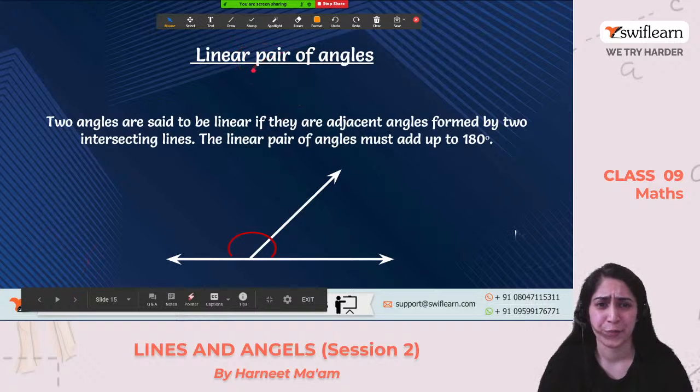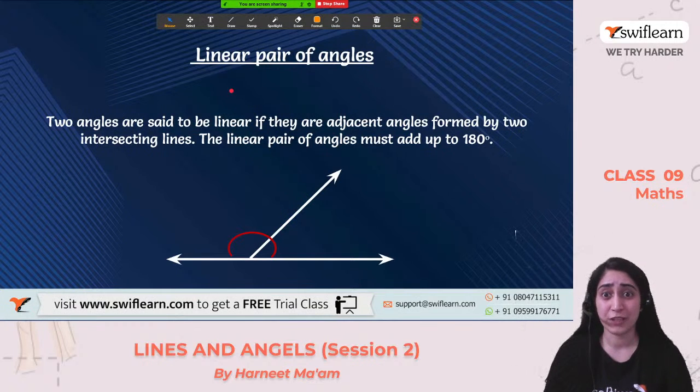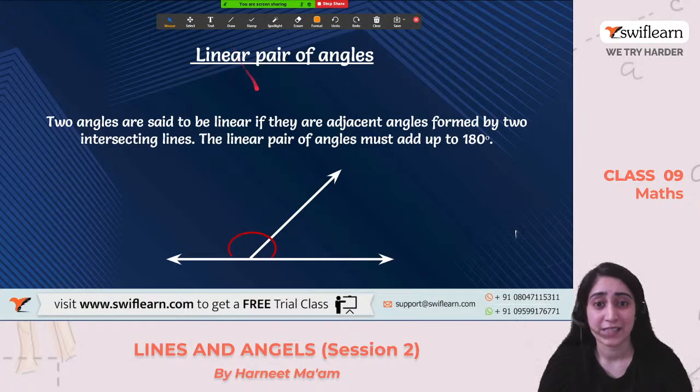Now linear pair. See, linear pair of angles, what is it? Now, ma'am, what is a linear pair? You will be confused, so many different types of angles. Don't be. It's very simple. Just like supplementary angles that sum up to 180 degrees. Two angles are said to form a linear pair if they are adjacent angles formed by two intersecting lines. The linear pair of angles must add up to 180 degrees.